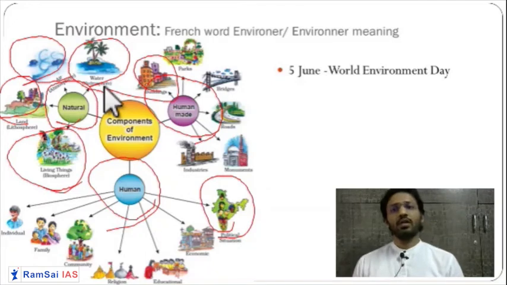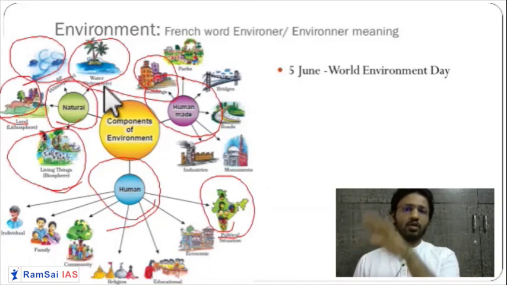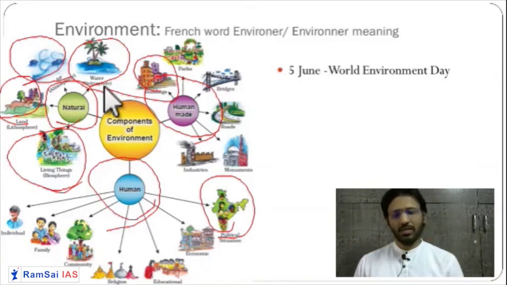First of all, you can divide that into three parts: human environment, human-made environment, natural environment. In the natural environment, you'll have land, water, air, animals, plants, birds. They will come under the natural component. Then the human component: you have human institutions like marriage, family, individual, household, nation, village. And human-made component means what?